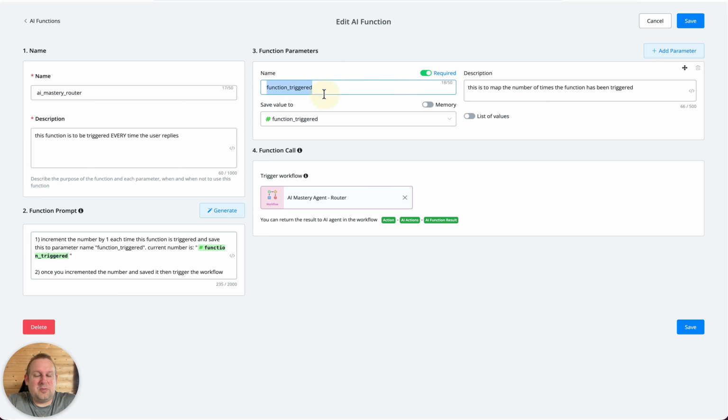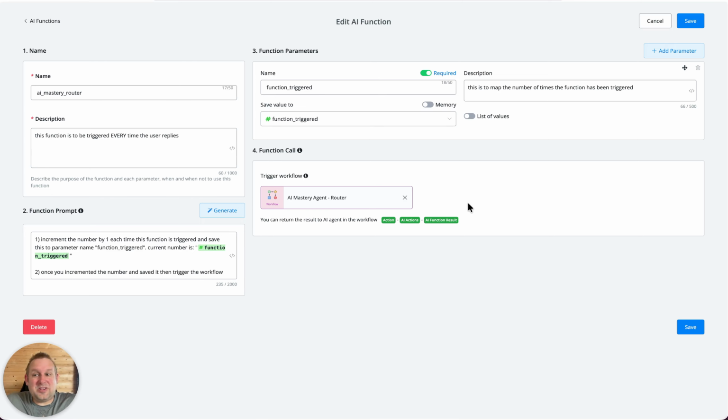So that is this parameter name. I'm going to give the current number, and then it needs to add 1, and that will be the new value for this function whenever it gets triggered. The reason why I'm using the function parameter and not just the function call is because certain AI models cannot trigger a function call without a function parameter. So I put this in place, and it also gives me a good idea of whenever the function has been triggered.